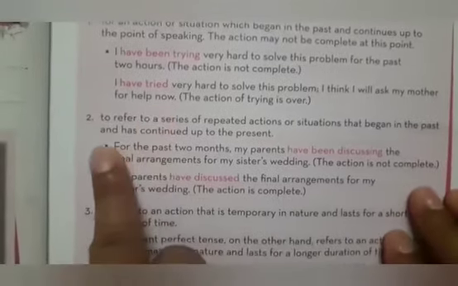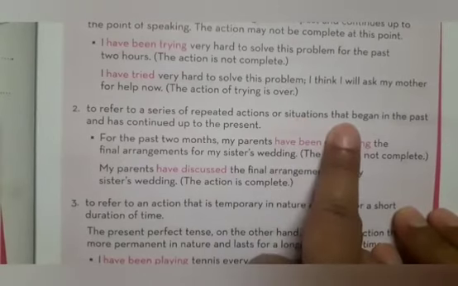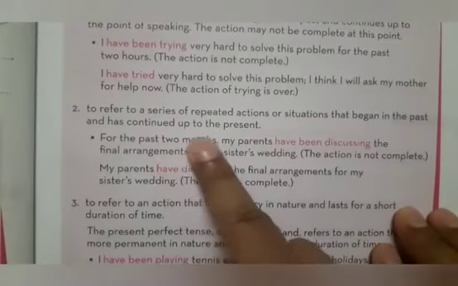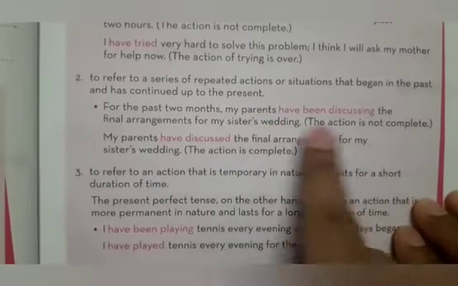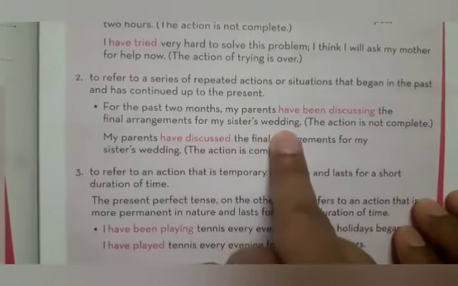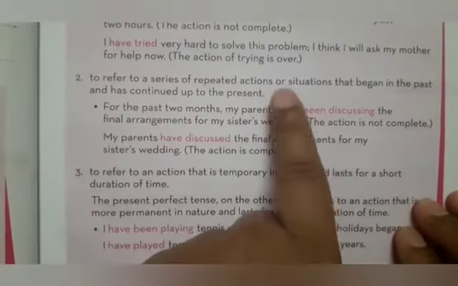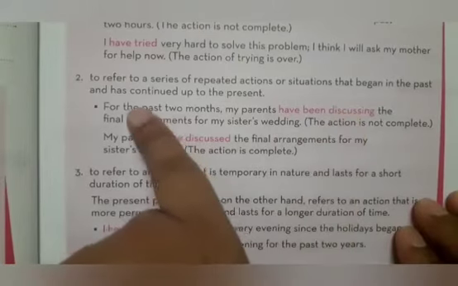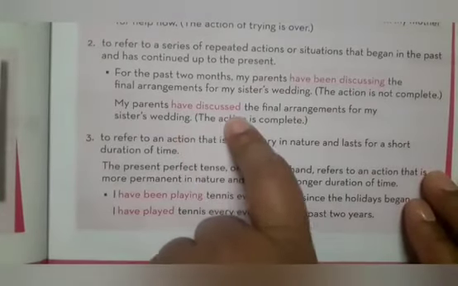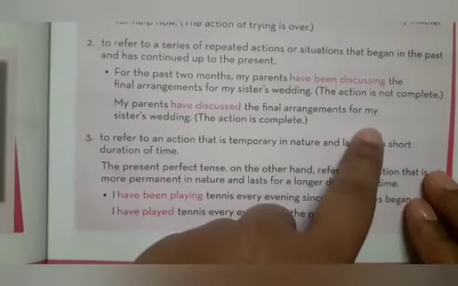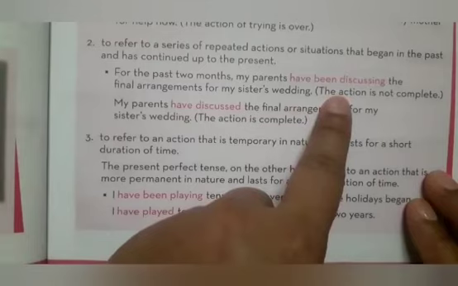Okay? Next, second, to refer to a series of repeated actions or situations that began in the past and have continued up to the present. Like, for the past 2 months, my parents have been discussing the final arrangements for my sister's wedding. So these are a series of repeated actions which have begun in the past and are still in continuation in the present. Another example, my parents have discussed the final arrangements for my sister's wedding. Now here the action is complete, but there the action is not complete.